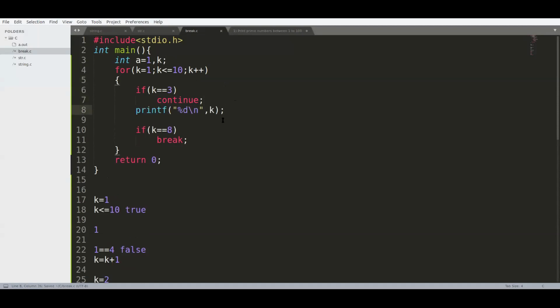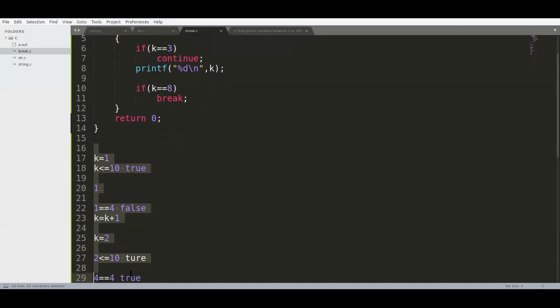Can you all understand? When k is 3, I just want to skip this iteration, so the value of k does not get printed in the output. Let's check for it. I will erase this explanation part and put it in the word.